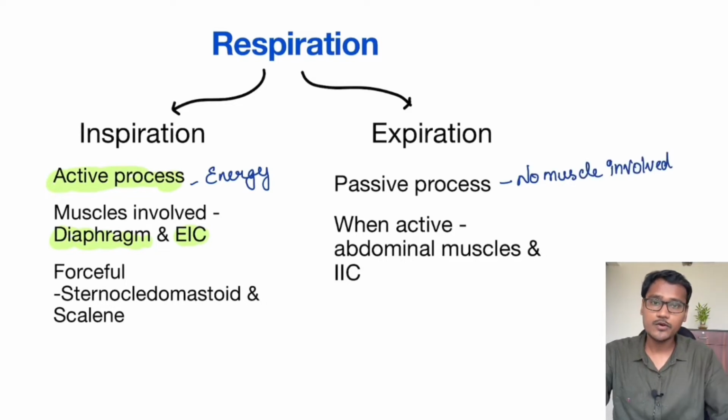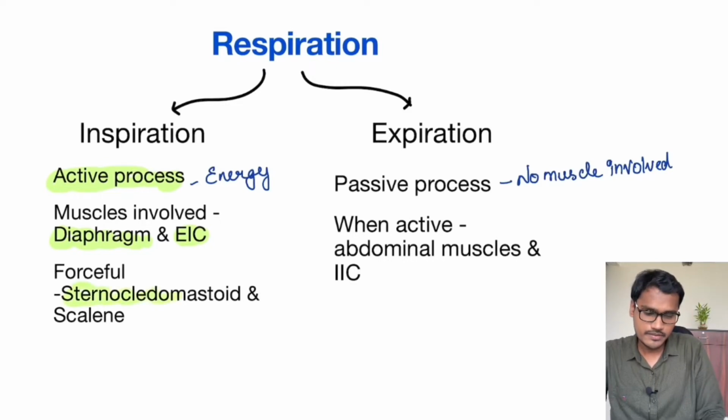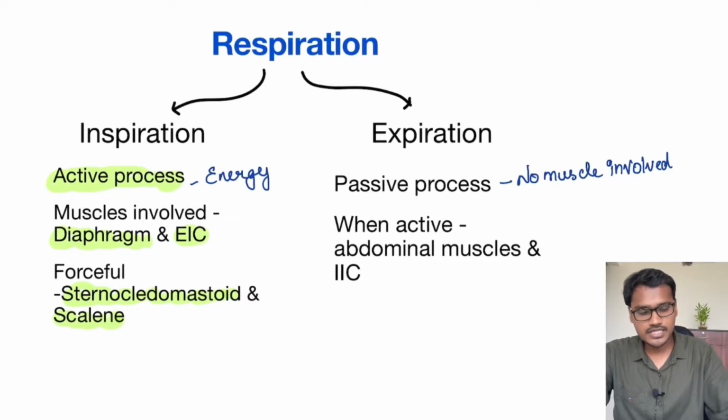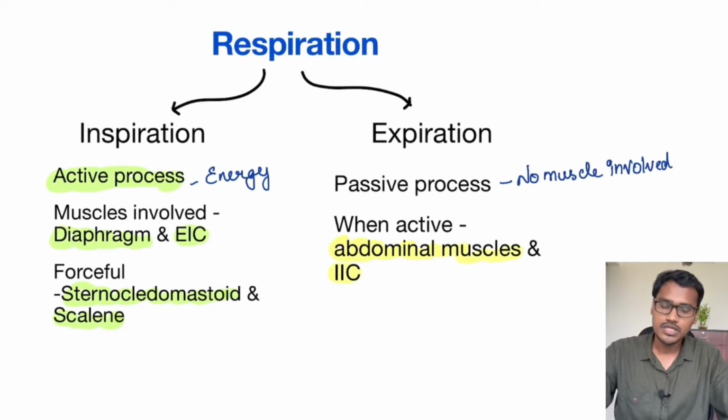When someone has to inspire forcefully, they have to take help of some other muscles also, like the sternocleidomastoid and the scalene muscles. We know expiration is a passive process during quiet expiration, but when it becomes active, it also needs help of some muscles like the abdominal muscles and internal intercostal muscles. So these are the muscle groups which are involved in inspiration and expiration.